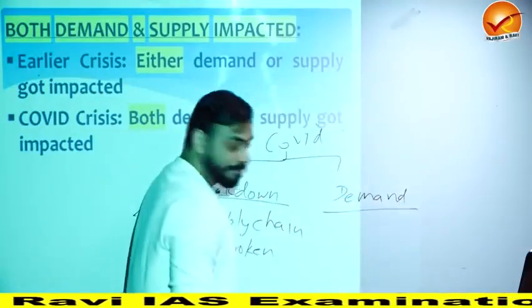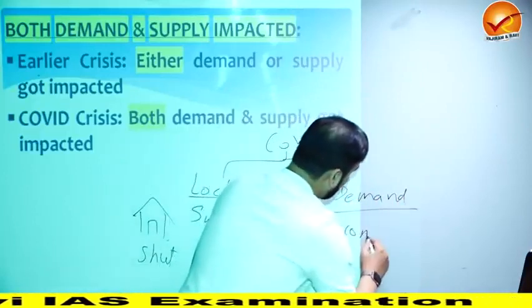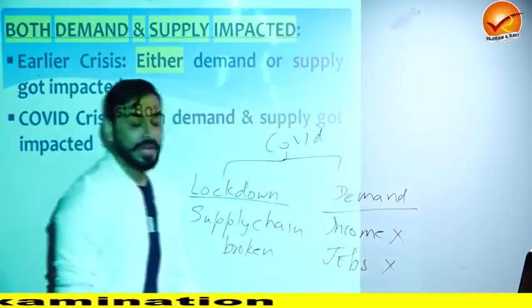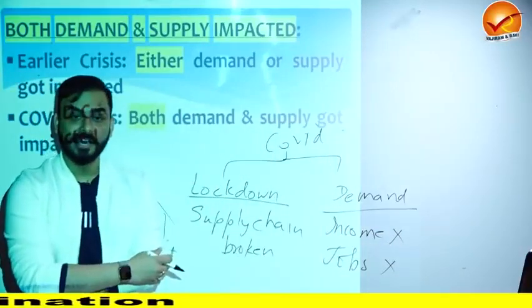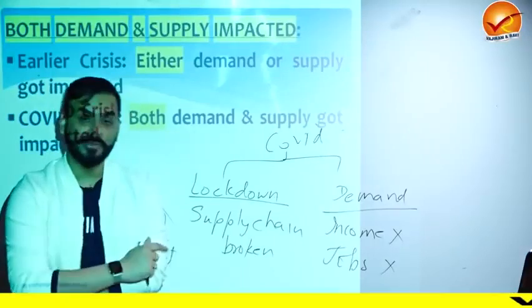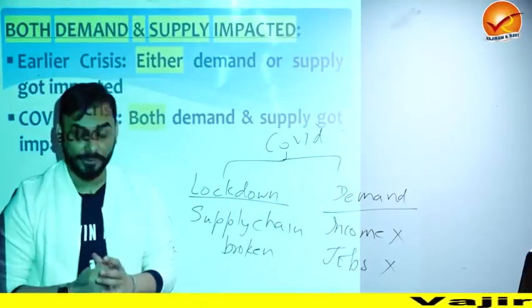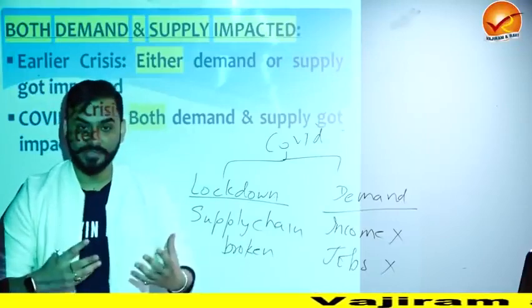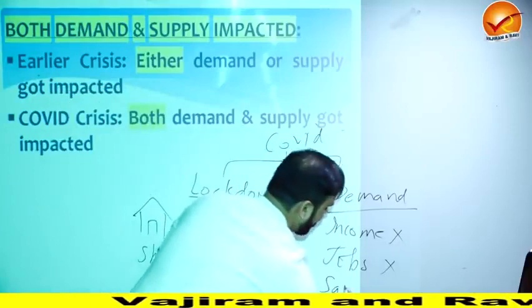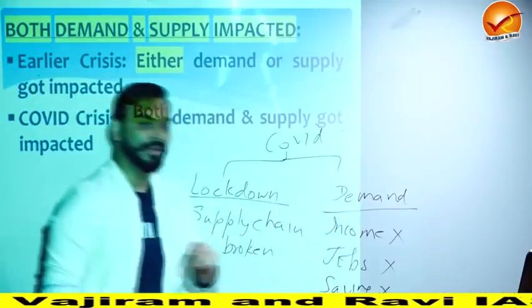People lost jobs, income, everything gone. Plus, whenever we suffer a crisis, for example a health crisis, would you like to spend a lot of money, or would you like to save money so that if you need money for health services, you would have it in your pocket? So savings increased, which means consumption fell.